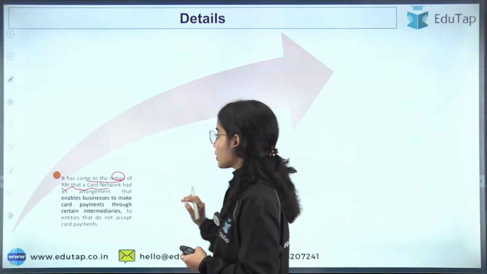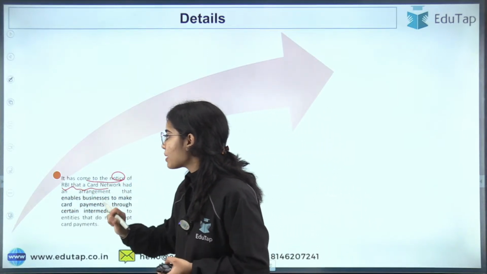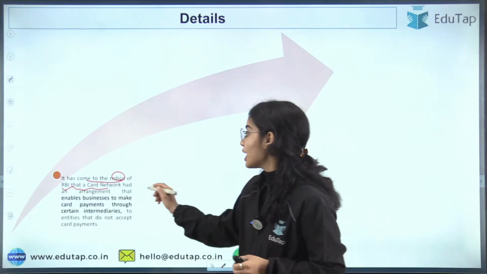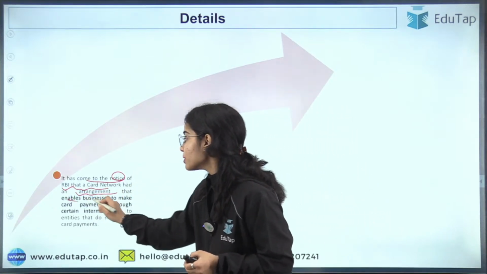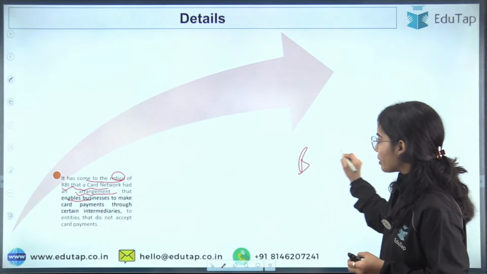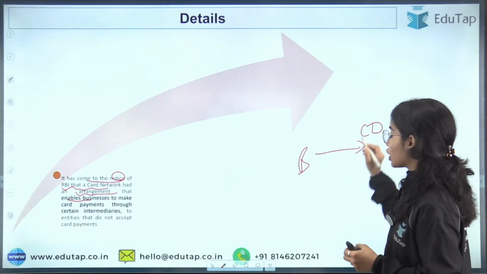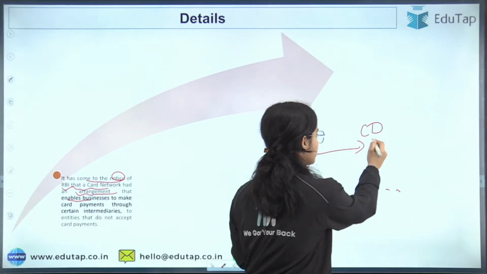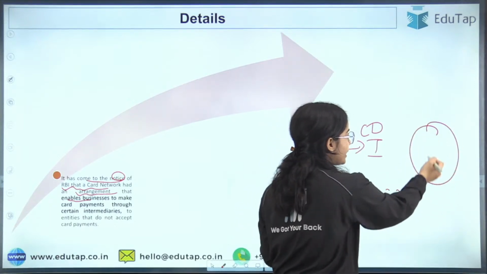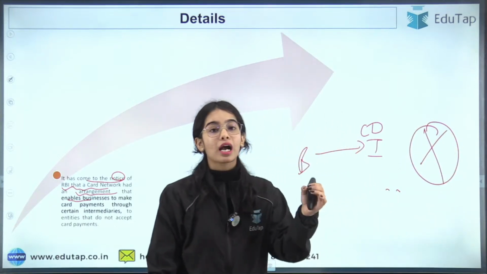So it has come to the notice of the Reserve Bank of India that a card network had an arrangement that enabled businesses to make card payments through an intermediary to some other entity that is not able to accept card payments.